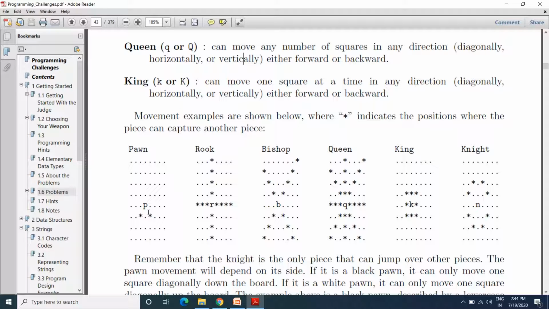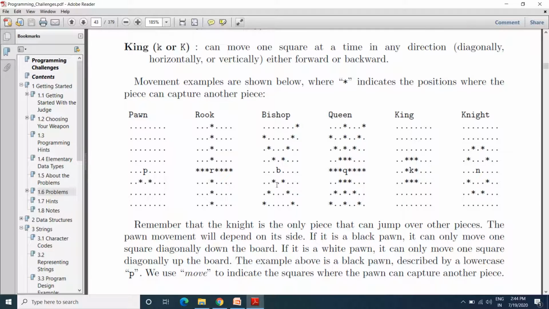This piece will move forward and capture the star, which indicates that it is going to be captured by the knight. Now here you have the rook, that is the elephant, then the bishop, the camel, then the queen, the king, and the knight, the horse. So this is the movement they have mentioned over here.